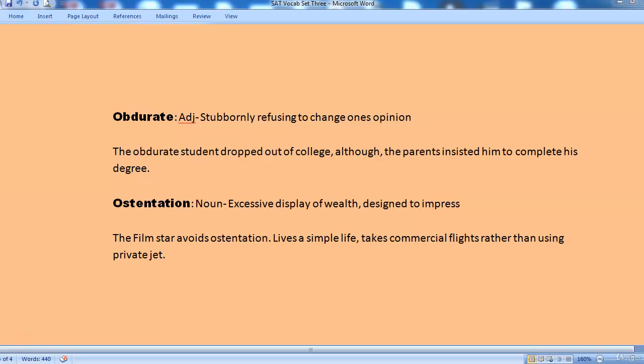Next word is ostentation. Ostentation is a noun and it means excessive display of wealth designed to impress. The film star avoids ostentation, lives a simple life, takes commercial flights rather than using a private jet. Typically difficult to find such film stars. But ostentation would mean when somebody is displaying wealth excessively or trying to impress someone.